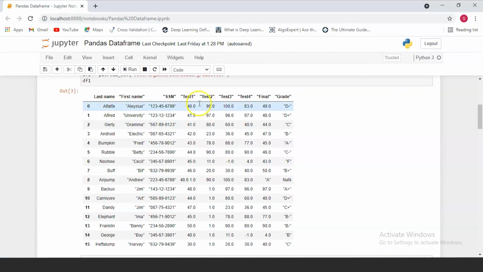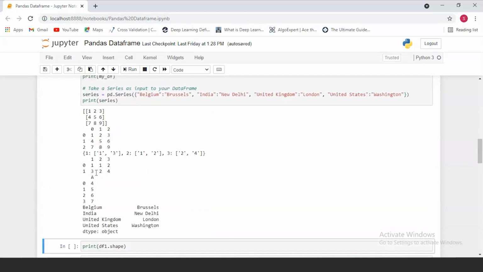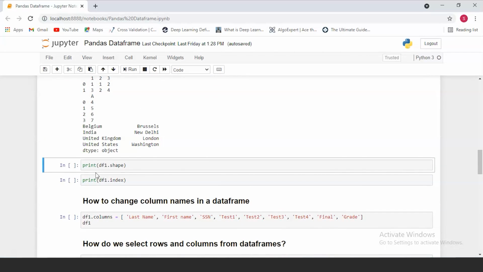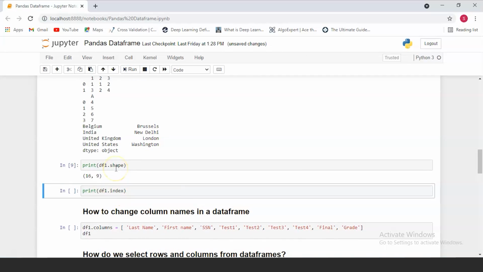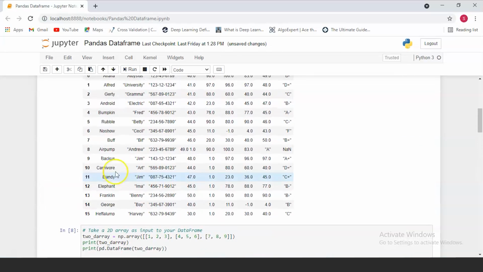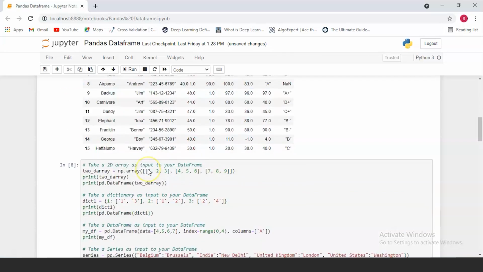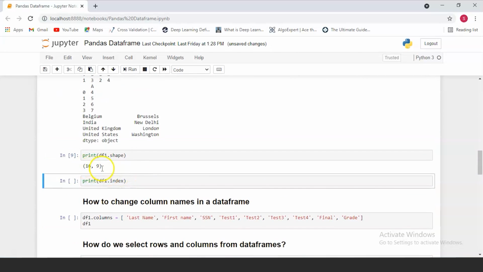Now the data frames that we've looked at so far have a finite size which you can easily see. It's very easy to see and count how many columns this data frame has and how many rows are corresponding to the column values. But what happens when you have a huge data frame? How are you supposed to know how many rows and columns it has at that time? For that, you can just use the data frame attribute which is called shape. So over here, as you can see, when we find the shape of our df1 data frame, we get 16 and 9. The shape is nothing but the row values and the column values.